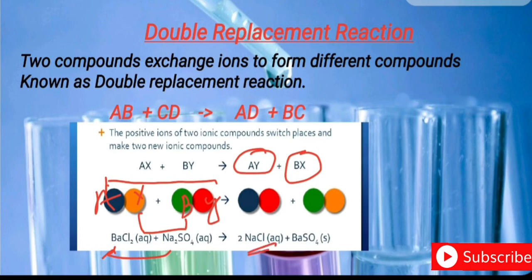You will get sodium chloride, and barium is also replaced simultaneously, so you will get barium sulfate. It means the cation of the barium chloride exchanges with your sodium, so you will get barium sulfate, and sodium now reacts with the anion of your compound A, barium chloride, so you will get sodium chloride.